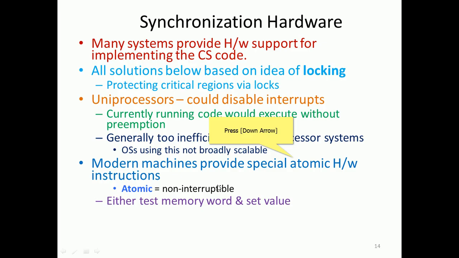So memory locations can be tested, and based on the testing condition, the value is set. Compare and swap operates on two memory words, so we can take two memory words there. Test and set will consider one memory location.